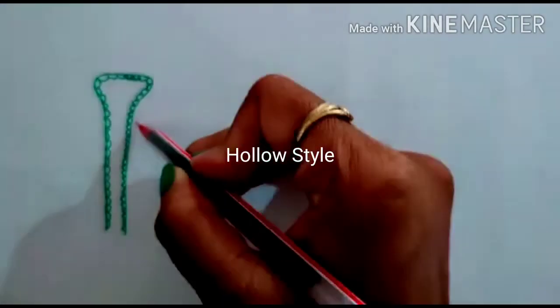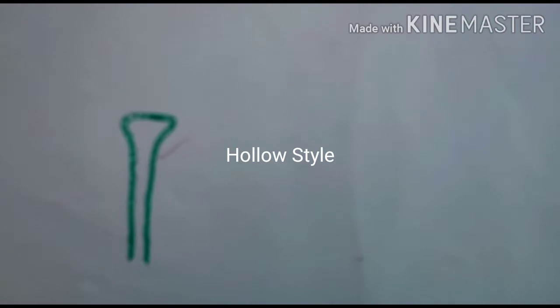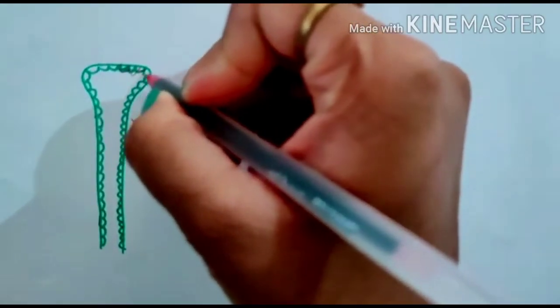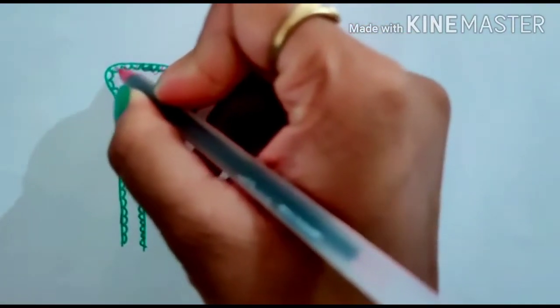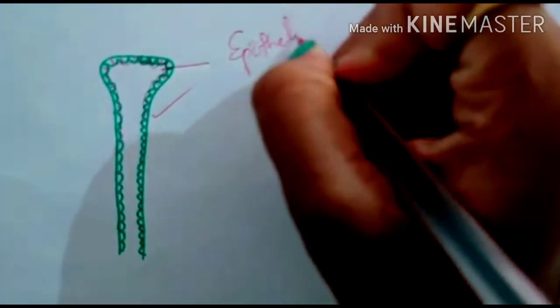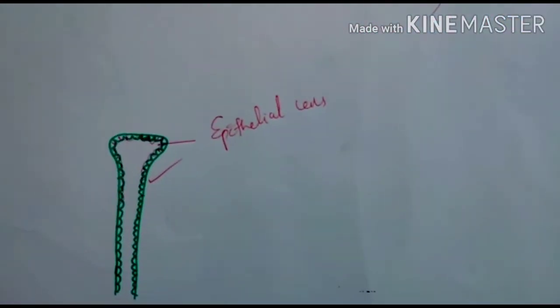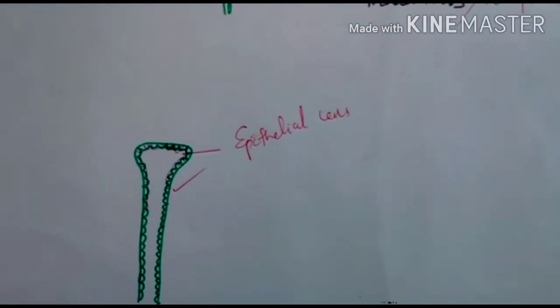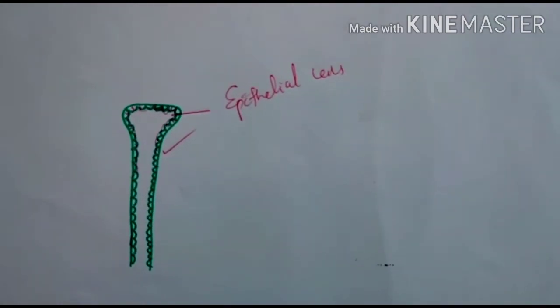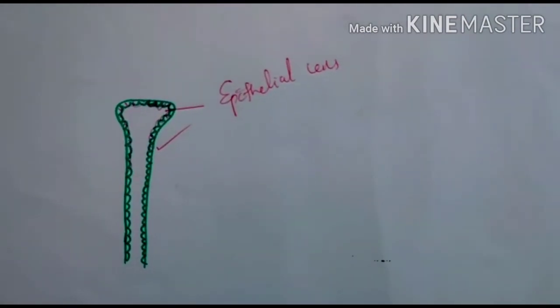In case of hollow style, so this is the hollow style, and inside this epithelial cells are present. Only the epithelial cells are present. So the space is available for the pollen tube to pass through it.